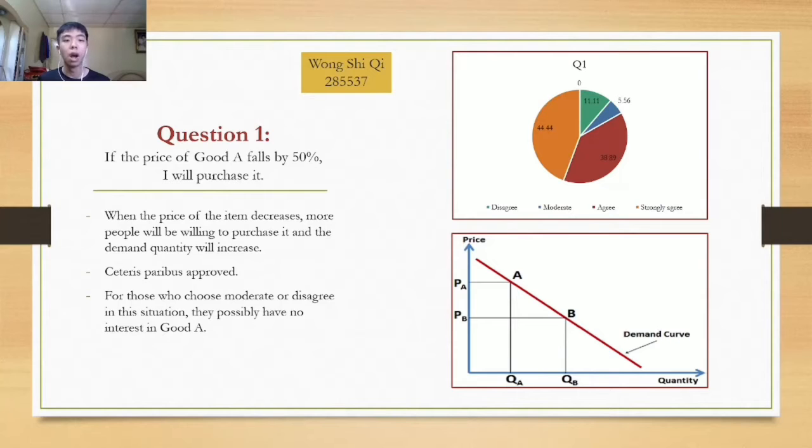It is because when the price of an item decreases, more people will be willing to purchase it and the quantity demanded will increase. It can be shown by the line graph. If the previous price of the item is PA and decreases to PB, then the quantity demanded of the item will increase from QA to QB. Then ceteris paribus is proven. So for those who choose moderate or disagree in this situation, they possibly have no interest in good A.